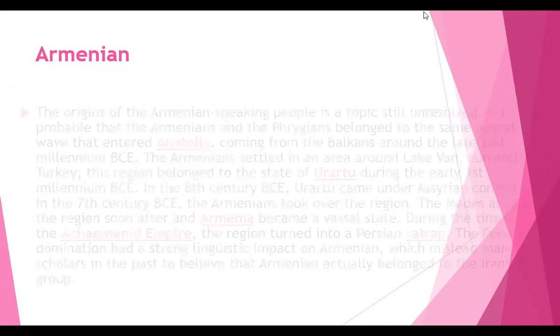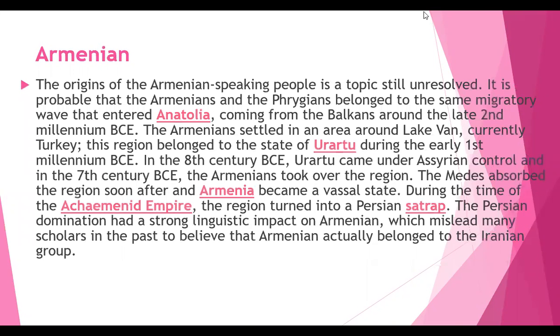That is the Armenian branch. You might have read about this Armenian branch. It's a simple one which we can easily remember. The origin of the Armenian speaking people is a topic still unresolved. It is probable that the Armenians and the Phrygians belong to the same migratory group. That means they have migrated, shifted from one place to another.